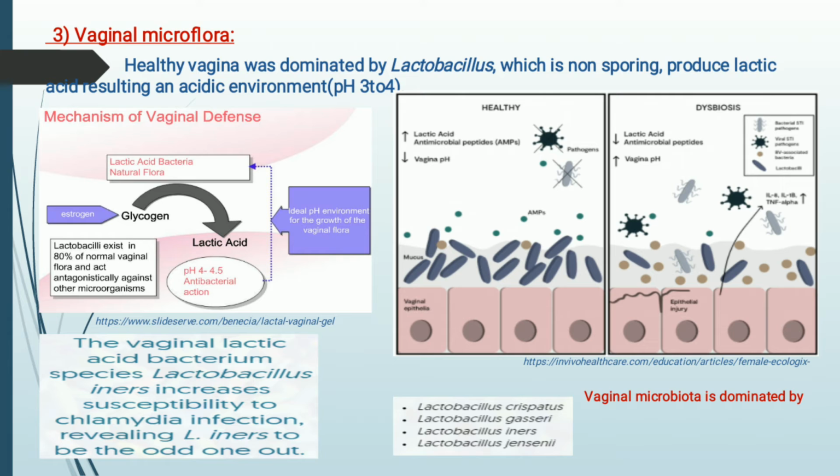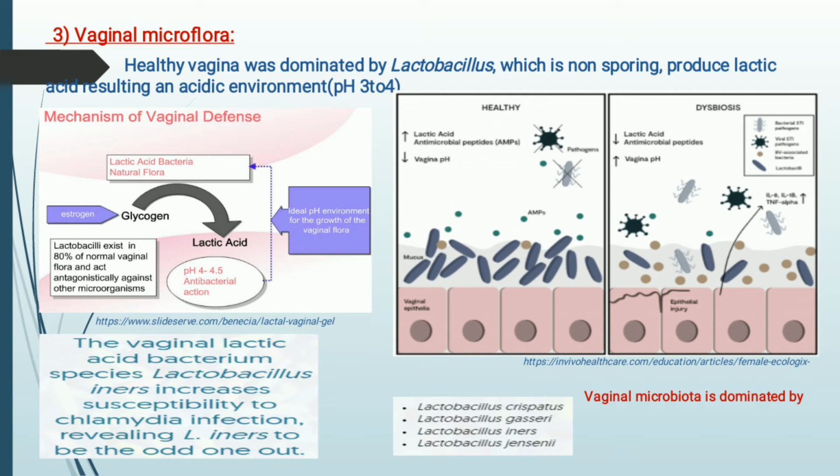there is a phase that is the reproductive phase. During the reproductive phase there is a formation of estrogen, and as estrogen forms in high amounts during this period, it leads to the maturation and deposition of glycogen on the vaginal epithelial cells. Actually, the vagina is made up of vaginal epithelial cells, and mucus is present over the vaginal epithelial cells. Inside the epithelial cell there is the vaginal mucosa and vaginal lumen. Inside the vaginal lumen there are some bacteria that are lactobacillus in nature.